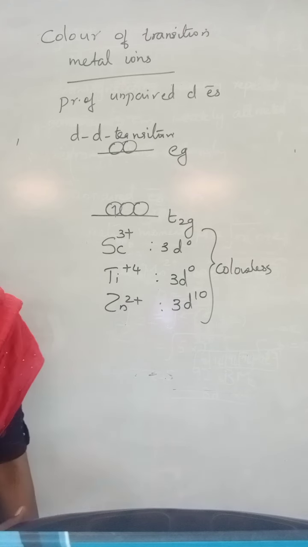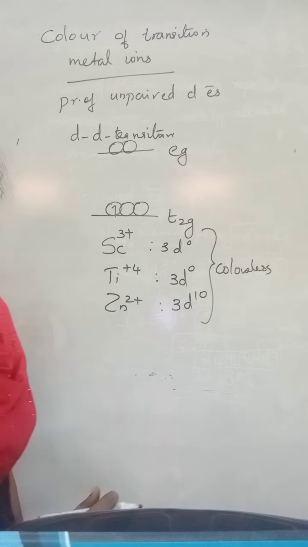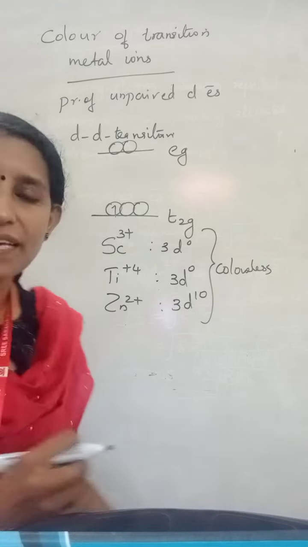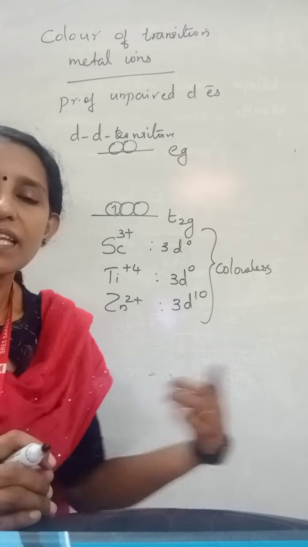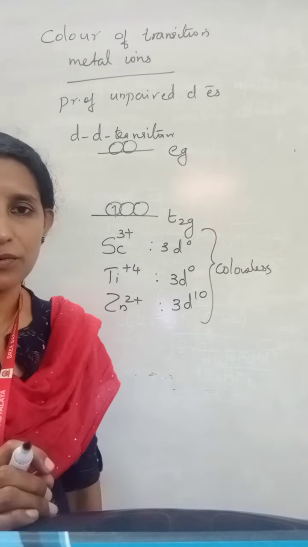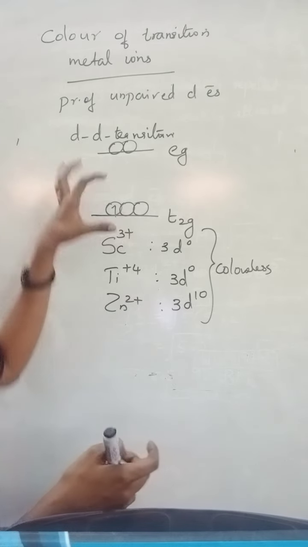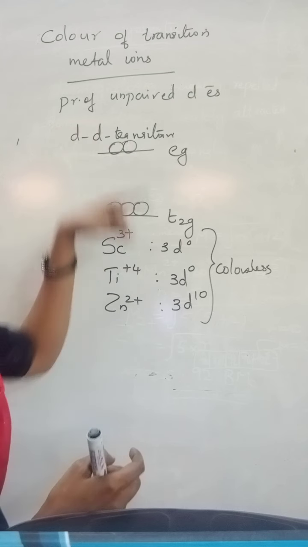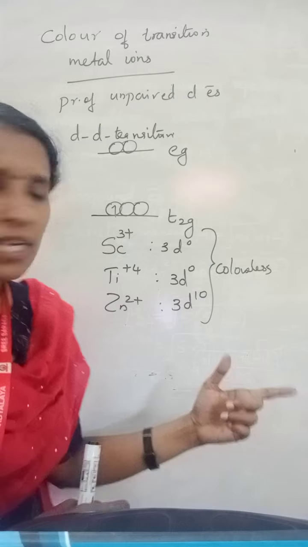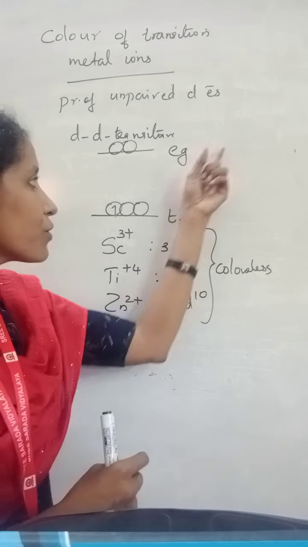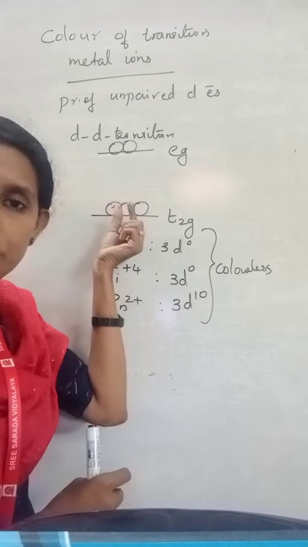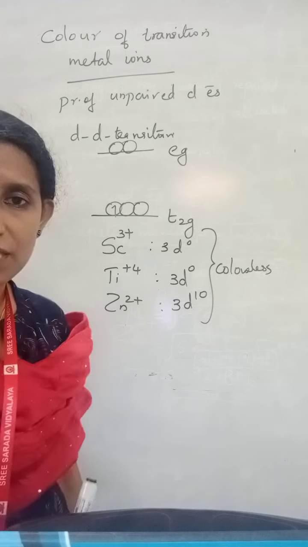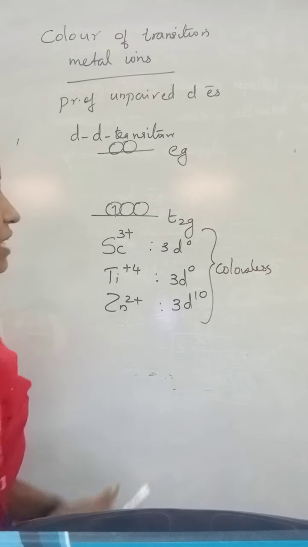All the other species are colored, and the color shown by a transition metal ion depends on the nature of the ligand. It also depends on the nature of the metal ion or the charge on the metal ion. Depending upon the nature of the ligand, the energy of absorption needed to excite the electron from the lower T2G to the higher EG level will be different. So the color depends on the amount of energy or the frequency of the light absorbed and the frequency of the light emitted.